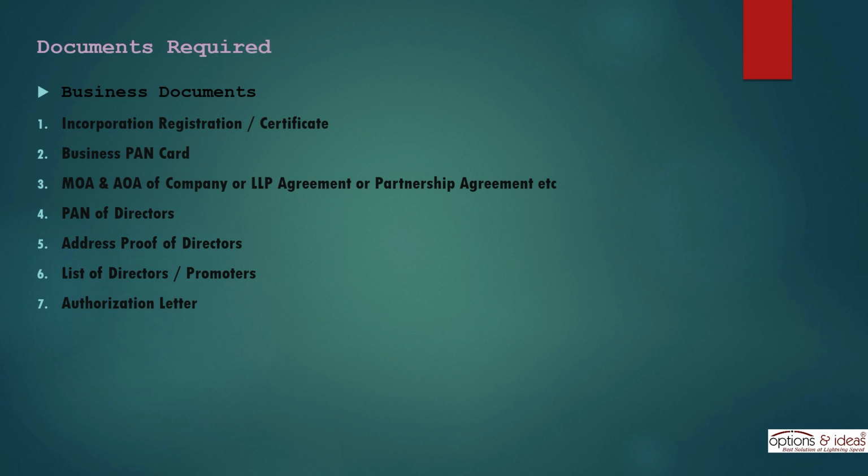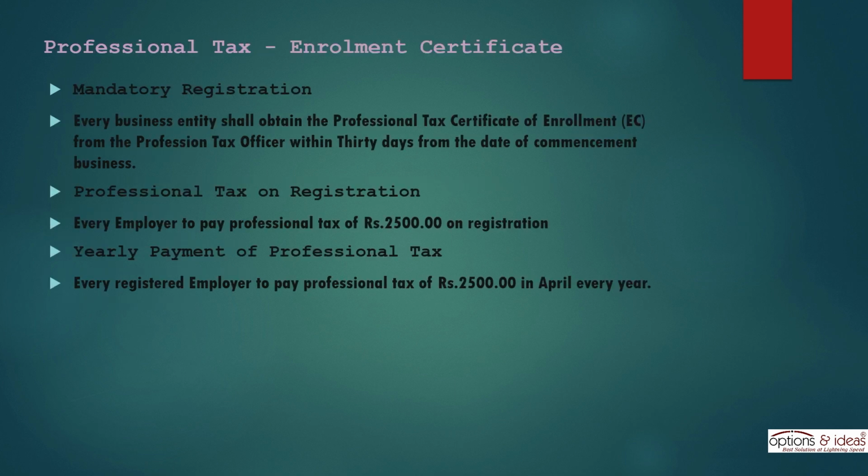Documents required. Business documents. Incorporation registration certificate, business PAN card, MOA or AOA of company or LLP agreement or partnership agreement, etc. PAN of directors, address proof of directors, list of directors, promoters, authorization letter. Professional tax enrollment certificate.